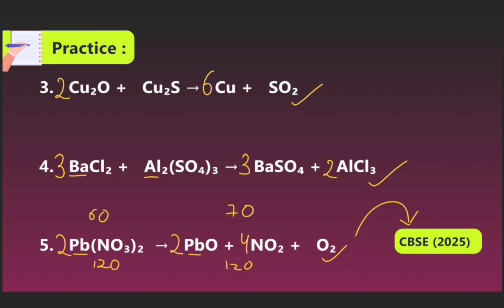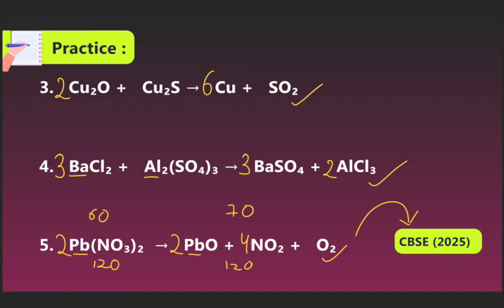Now we discuss practice set 4. Barium chloride reacts with aluminum sulfate to form barium sulfate and aluminum chloride. Now we balance. So now we can see Al2(SO4)3, so we put 2 before the AlCl3.